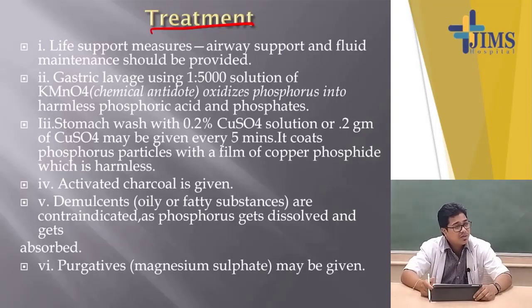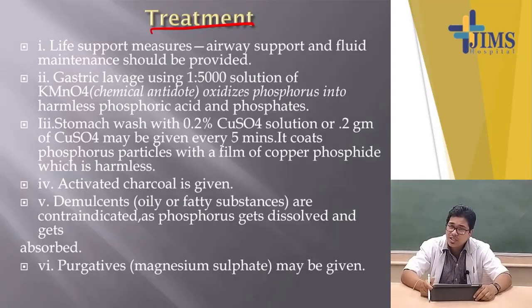So, airway support, maintain the airway, maintenance of breathing, ABCD: airway, breathing, circulation, whether the circulation is normal or not, because it causes cardiovascular collapse and cardiac arrhythmia. So, you have to know these things, and you have to correct the electrolyte imbalance, because it can produce hypocalcemia or hyperkalemia. So, you have to maintain the electrolyte balance and correct any imbalance. Next, the gastric lavage, very important explain why question.